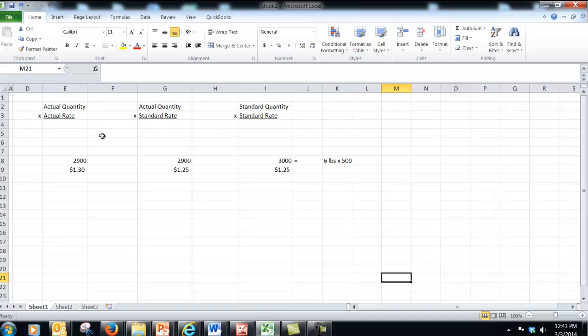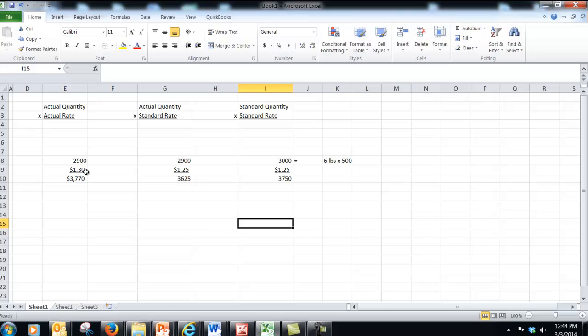And the price variance is going to be the difference between the actual quantity times the actual rate and the actual quantity times the standard rate. Okay, so what we're able to tell there is, like I said, the price variance. And the difference between these two over here is going to be the quantity variance. So we take the standard quantity times the standard rate, and we're going to look at the difference of that and the actual quantity times the standard rate.